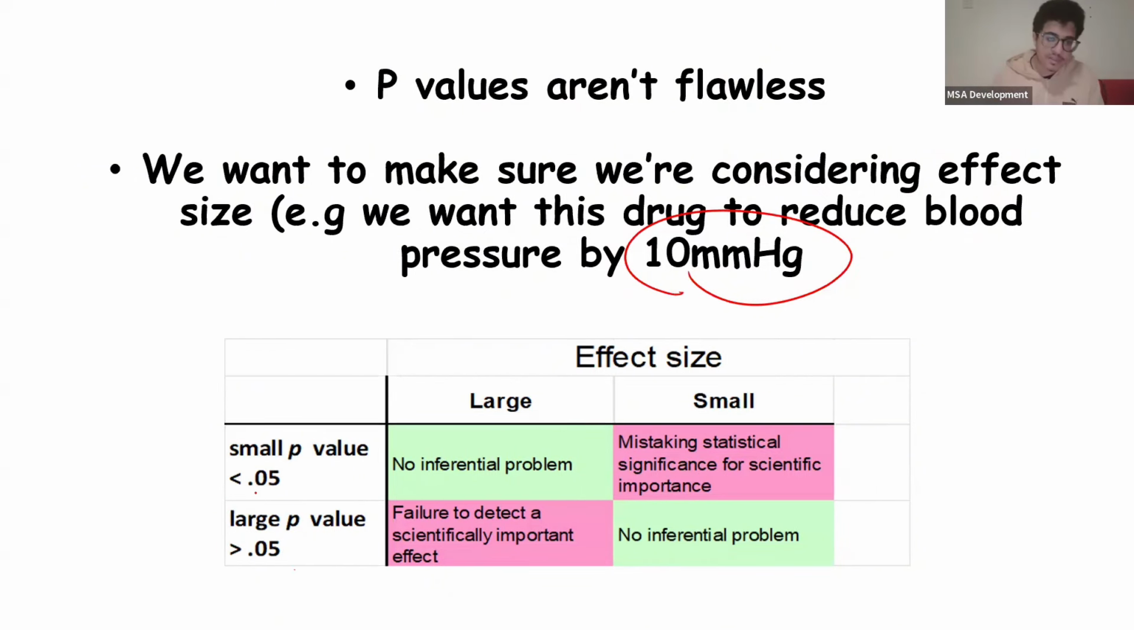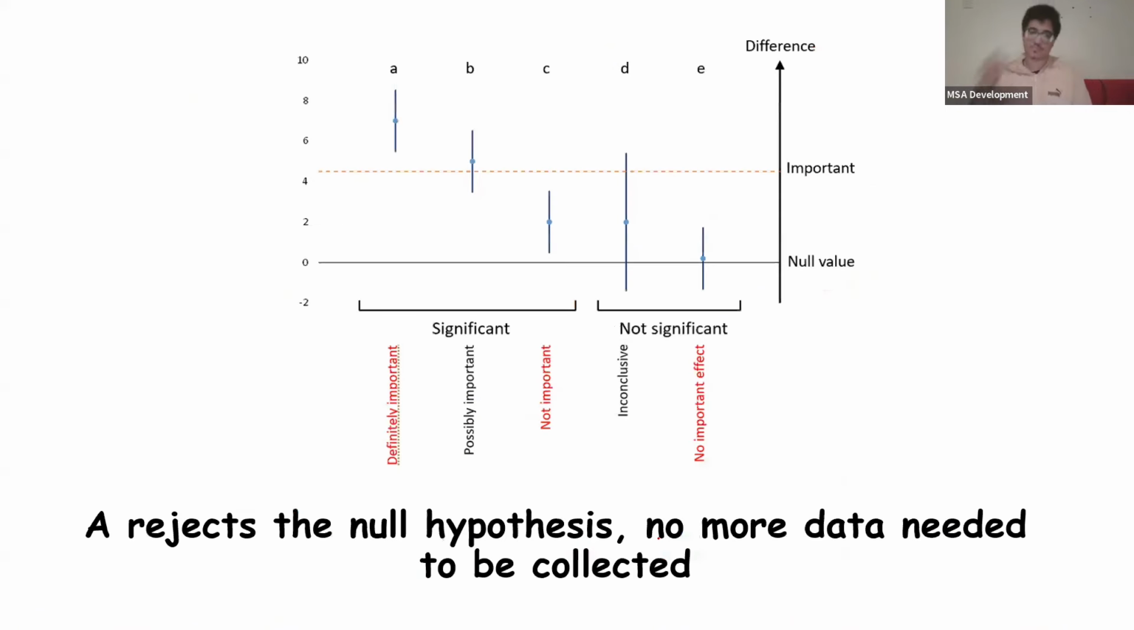Now, on the opposite end of things, if we have a large p-value, which means it's statistically insignificant, but there's a large effect size, we somehow fail to detect a very important drug, okay? But if the effect size is small and the p-value is large, there's no problem. We just ignored something that was small to begin with. Now, we can use confidence intervals to help us out with this decision making.